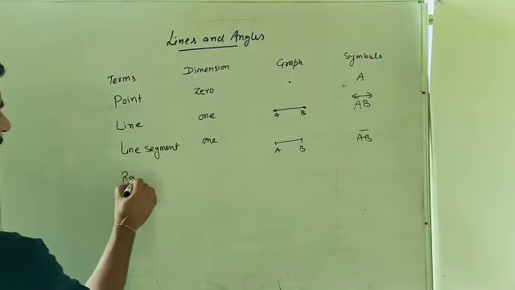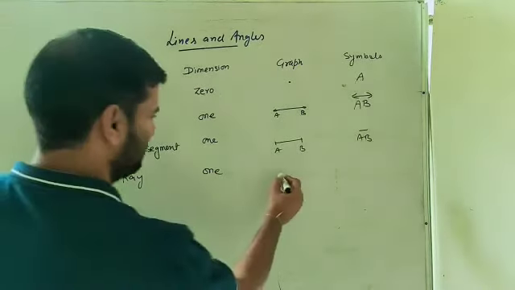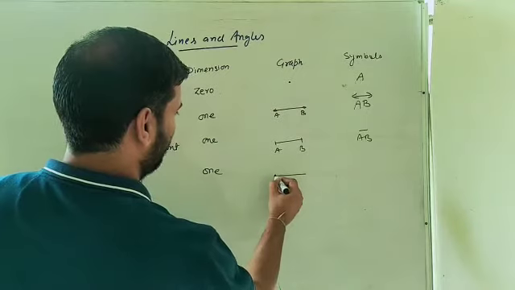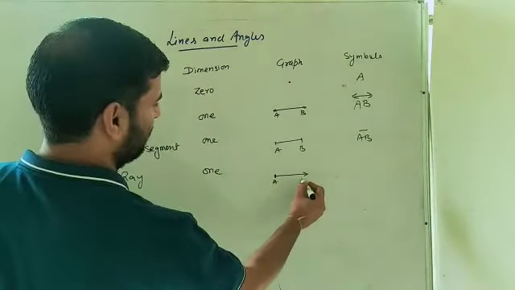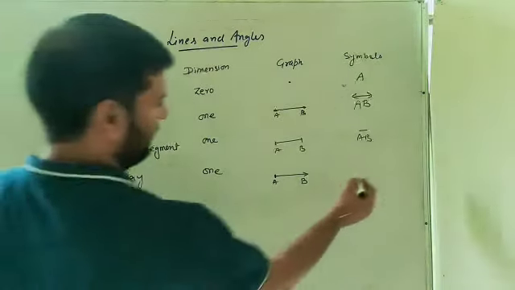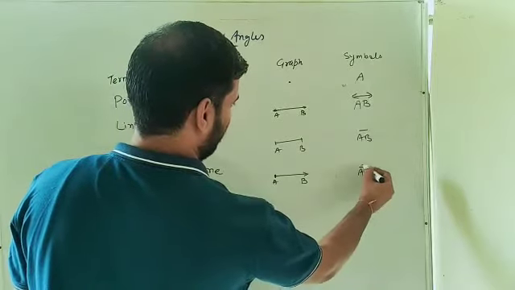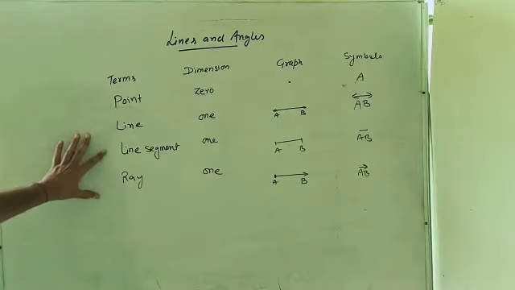Next one is the ray. Ray is also one dimensional. It is represented by having one fixed point and can be extended on the other side, and it is represented by AB with a one-sided arrow. So these are the basic terminologies: point, line, line segment and rays.